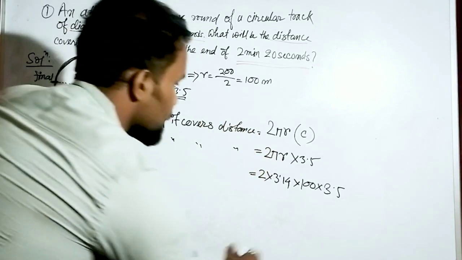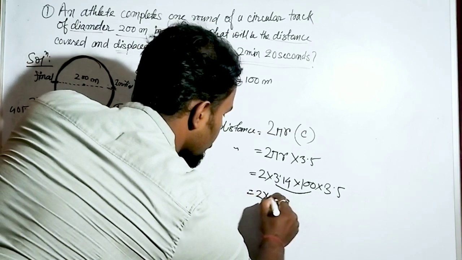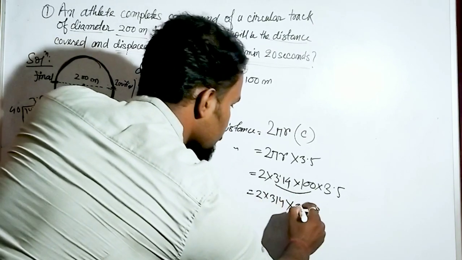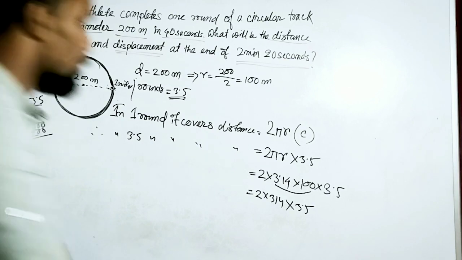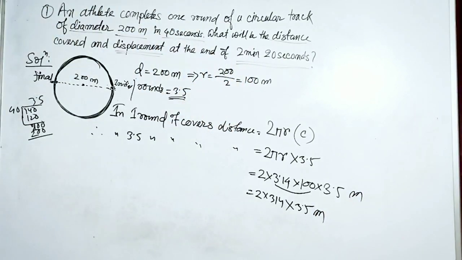Now just make it simpler. When you multiply 3.14 with 100, it is 314, so 2 into 314 is 628, and 3.5 is there, right? If you simplify this portion, you are going to get almost 2200 meter, and the unit will be meter.